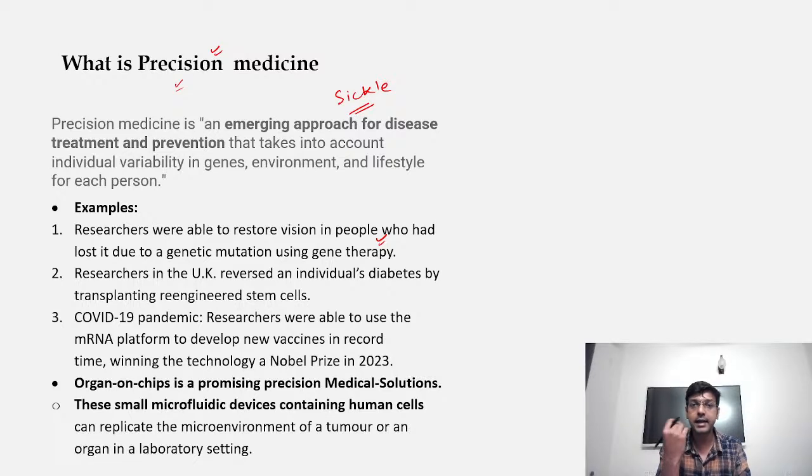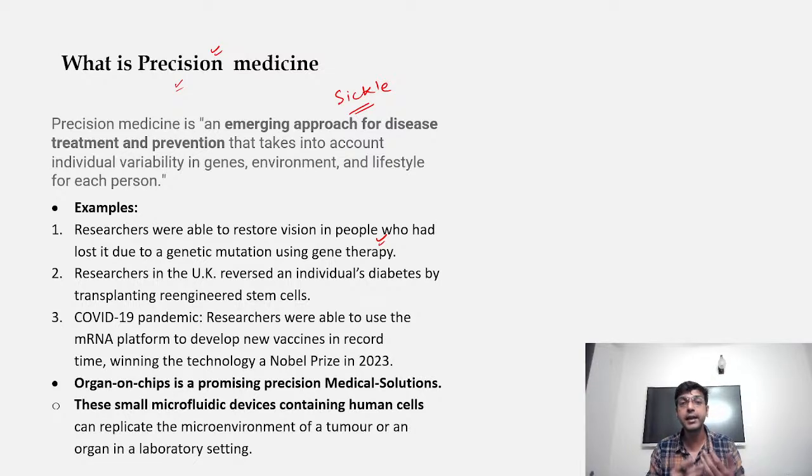It means that they are targeting certain cells which are leading to the problem of insulin, right? As you know, diabetes is a problem of insulin secretion. Thirdly, in the COVID pandemic, we used the mRNA platform to develop a new vaccine, and for that somebody also received the Nobel Prize in 2023.